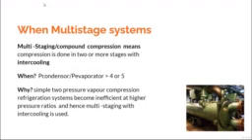When do we use a multi-stage compression system, or another term commonly used in industry, compound compression? Compound compression means that you compress the refrigerant in two or more stages. That is advisable, as a thumb rule, when the pressure ratio, that is the condenser pressure to the evaporator pressure, is greater than 4 or 5. So this is a thumb rule.